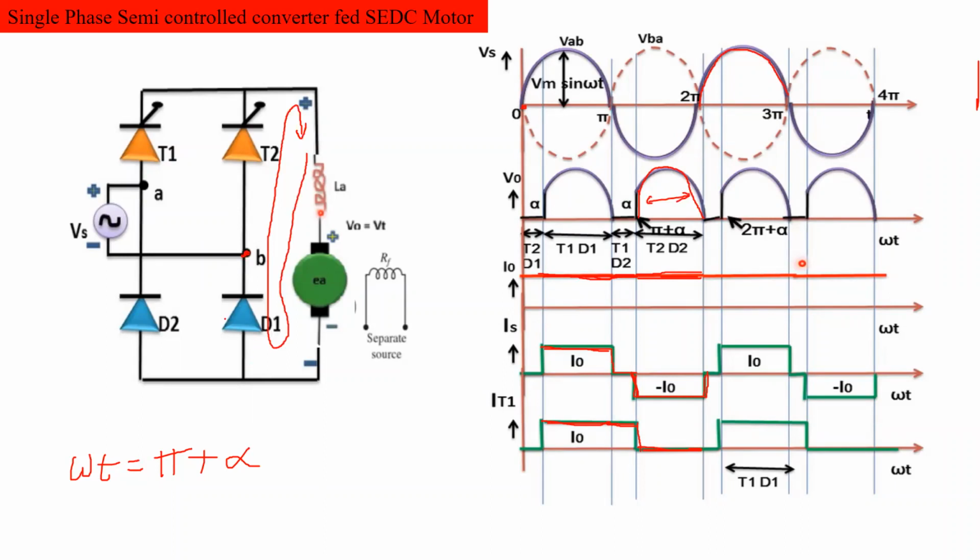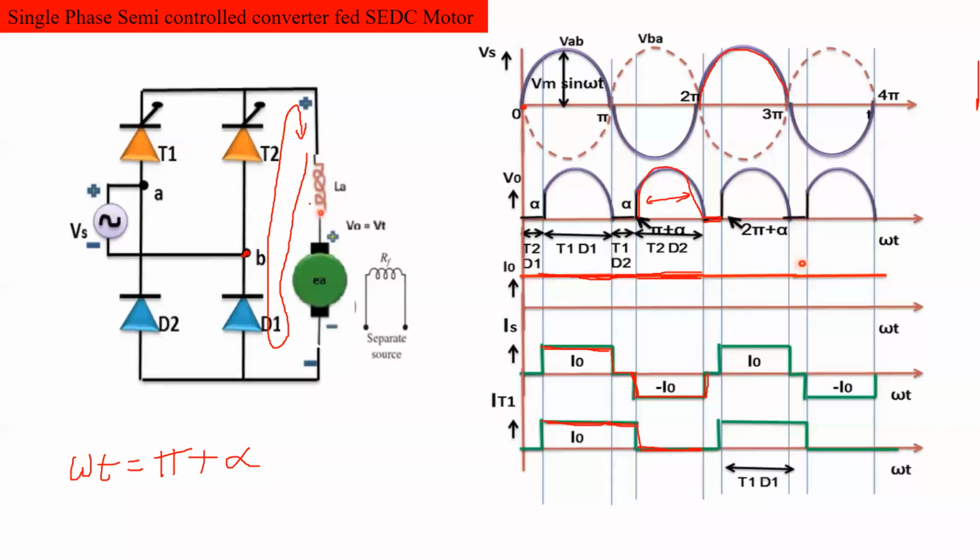Now, D1 acts as a freewheeling diode from 2 pi to 2 pi plus alpha. So now the current is flowing through D1 and T2, when the inductance acts as a source.